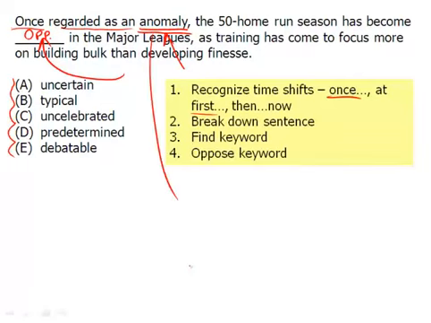If you're not sure what anomaly means, you may know the word anomalous, which comes from the word normal. Interesting enough, you put the A in front of it, means not. So the opposite of normal or typical. And so we're going for a word, something that is not typical. The opposite would simply be typical. And that's all we have to do to solve a time shift. So again, look for that keyword. Here's the comma. The shift happens after the comma. We oppose the keyword. We got typical.